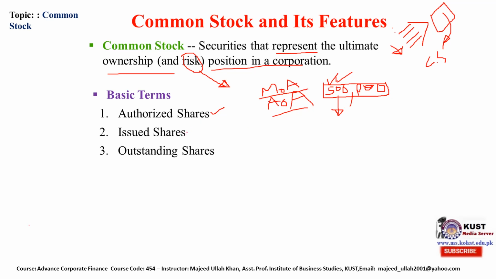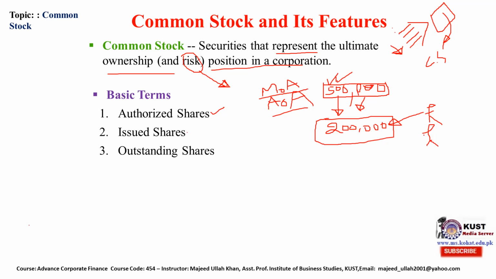What are issued shares? Now out of this authorized capital, the company needs certain financing. Let's suppose according to their financing, the company issues 200,000, or 2 lakh shares. Issued to whom? Issued to external investors. These shareholders buy this issue. These shares are in the hands of investors who run and manage the company. These are called issued shares.